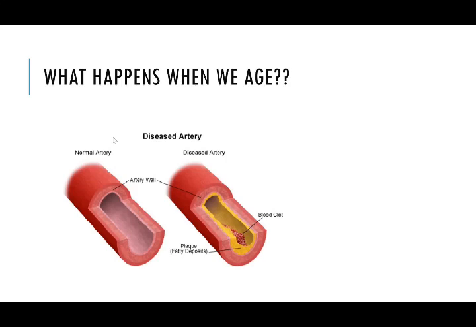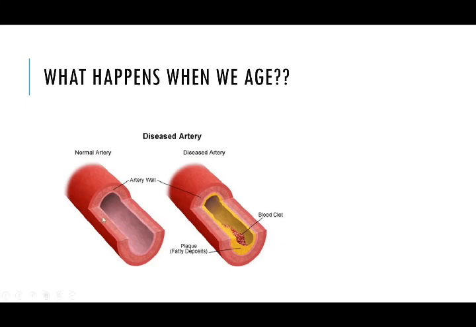What happens when we age? Our blood vessels are elastic pipes which have the ability to recoil, just like stretching a rubber band. But as we age, the elasticity of blood vessels decreases. If we are not exercising, not controlling our diet, and eating too much fatty food, the excess fat gets deposited in the blood vessels.